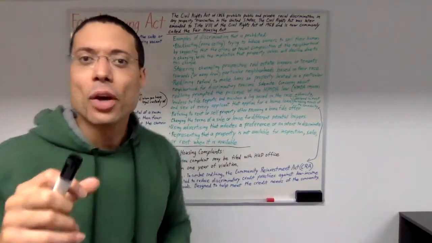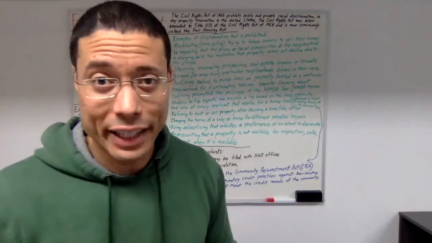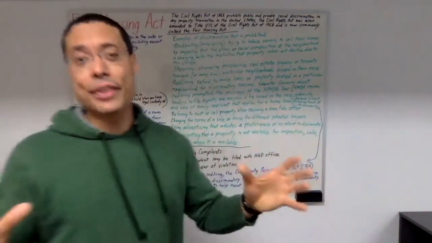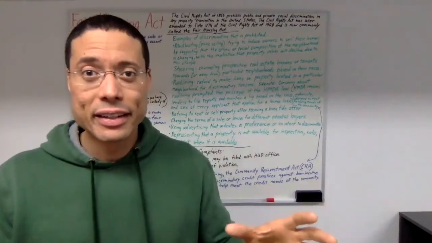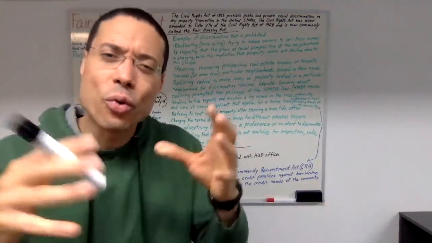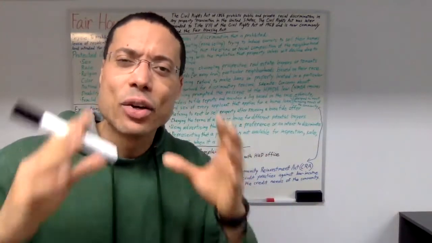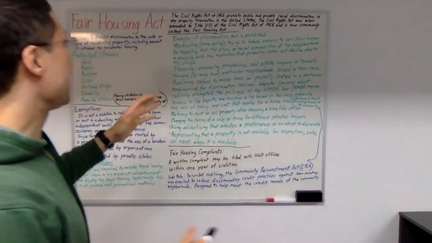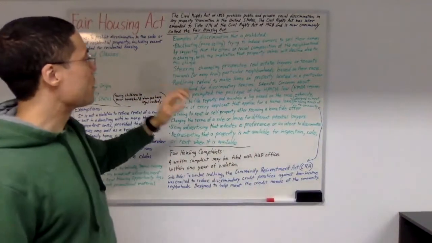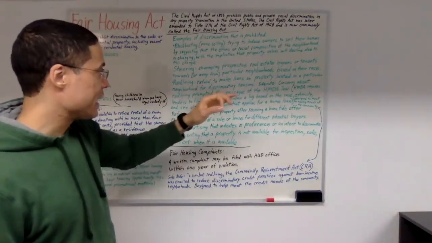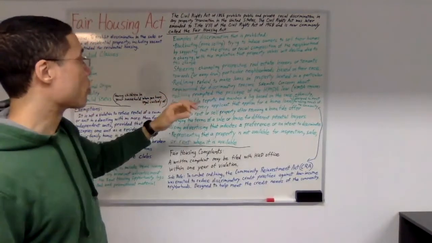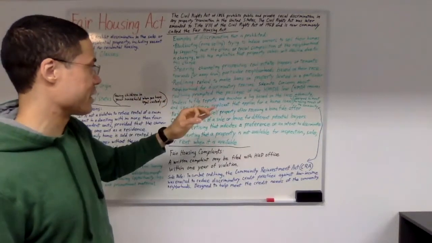Now, what is redlining? Because redlining is another form of discrimination that is prohibited by the Fair Housing Act. Redlining is refusal to make loans on property located in a particular neighborhood for discriminatory reasons.